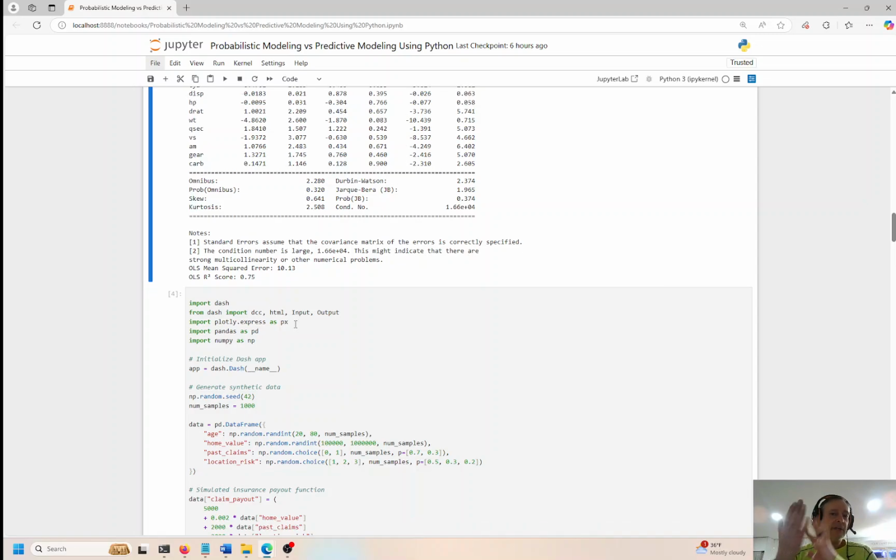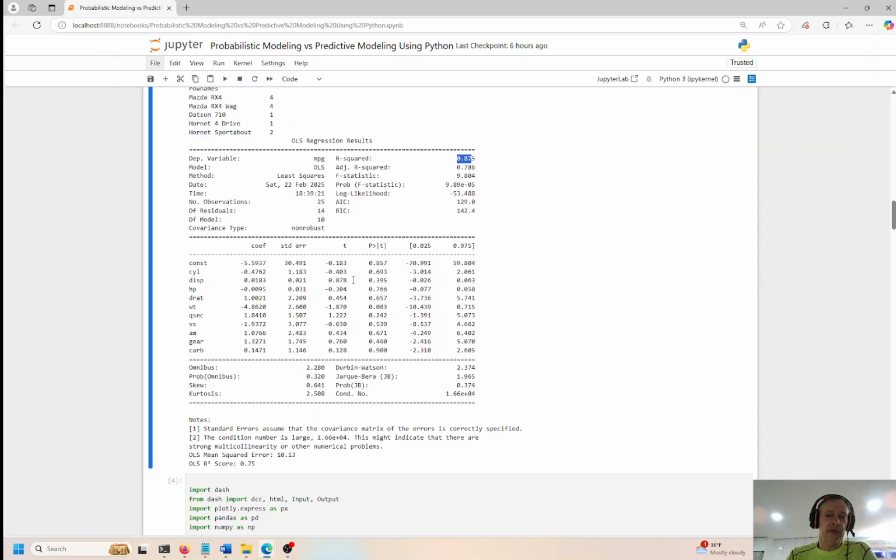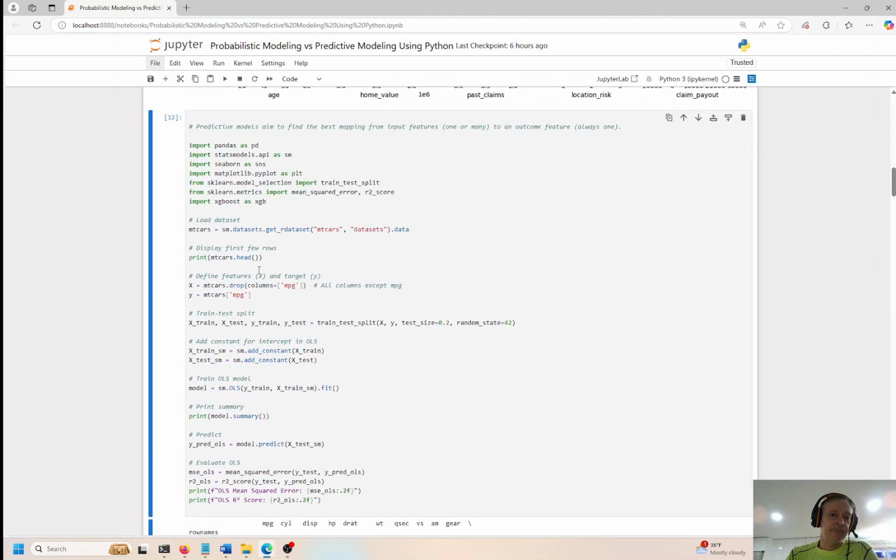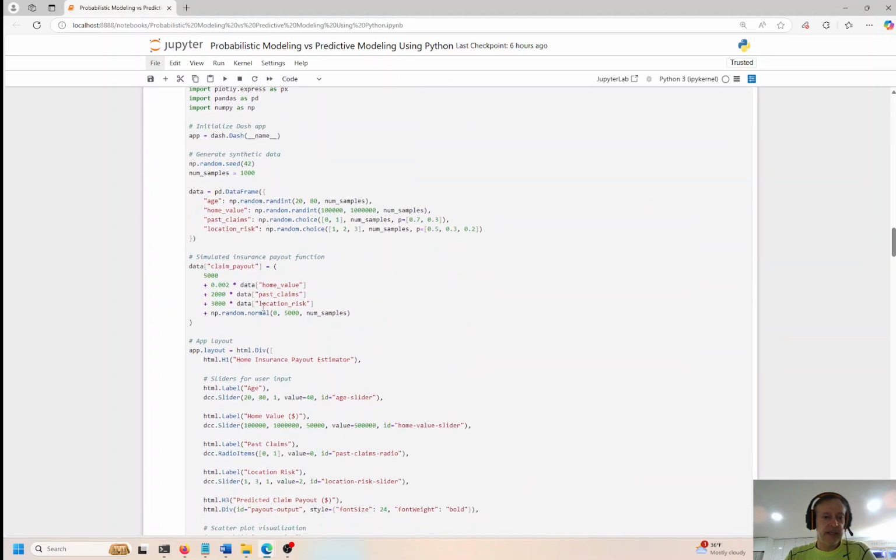So that is a predictive model, right? We're trying to predict a certain outcome. That's a machine learning model. A probabilistic model is just looking at the distribution of outcomes under a bell curve and the probability of a certain outcome, right? So probability could be 10%, 20%, 30%, 80%, 90%. Those are the probabilities of a certain outcome. Machine learning is more predictive in its nature, and it's trying to predict a certain outcome, which is the miles per gallon, based on these inputs, which is everything except for miles per gallon. Okay, so hopefully that makes sense.